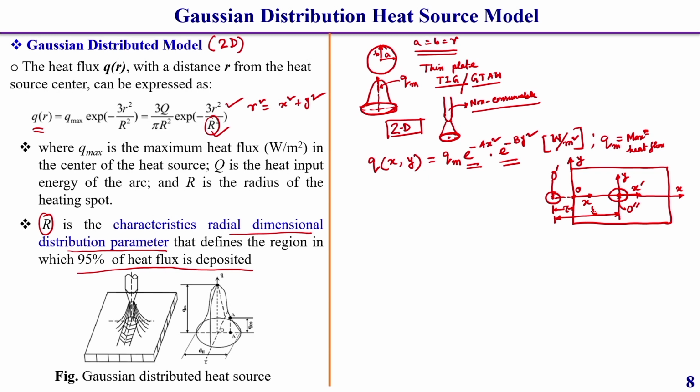In the last lecture I have already discussed the relationship between the moving coordinate axis and the fixed coordinate axis. The fixed coordinate is the x y coordinate system, and x dot y is our moving coordinate heat source.